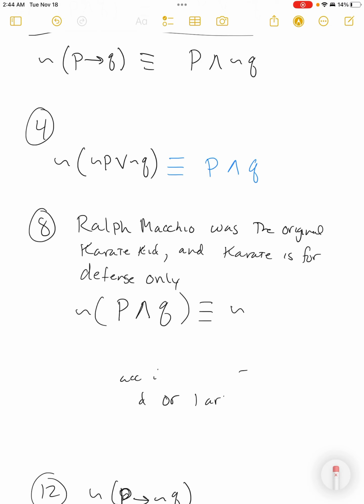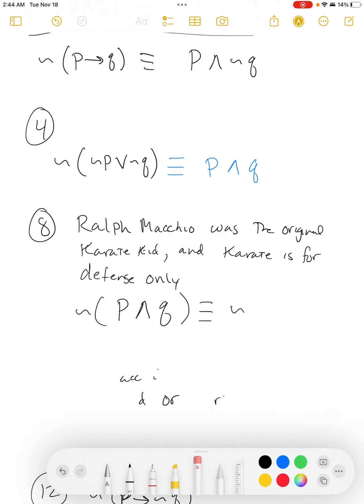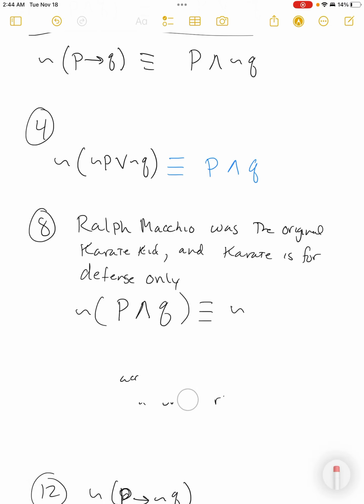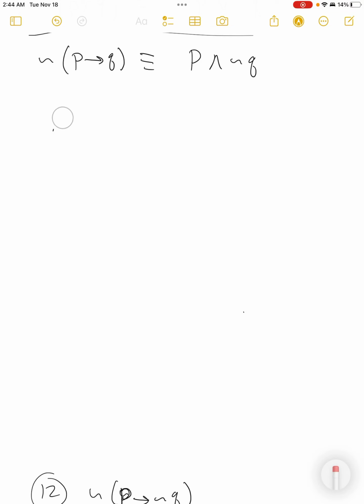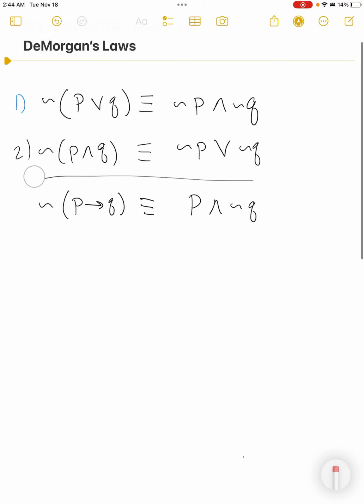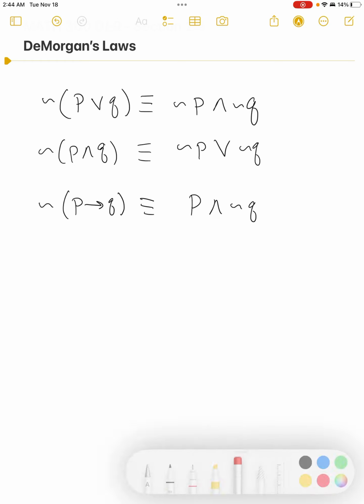I'm going to move this closer to where we made those original statements, so I'll come in here and erase a little bit. Let me switch to the type of eraser so it goes a little quicker, and I'll move this number 12 up. Why do I want to do all of this? Just so you can see the original De Morgan's laws.